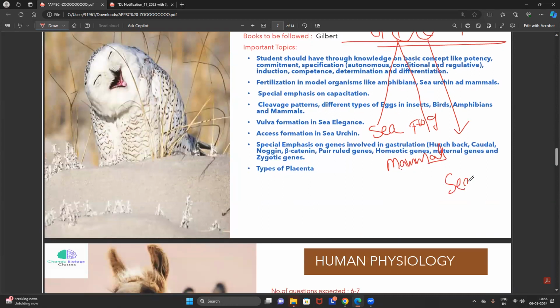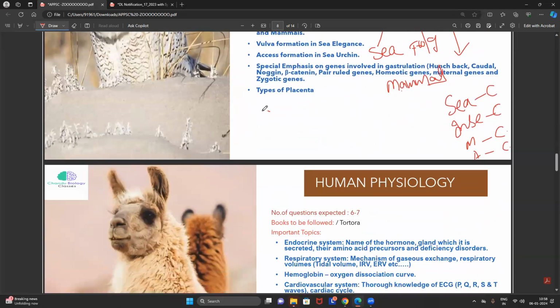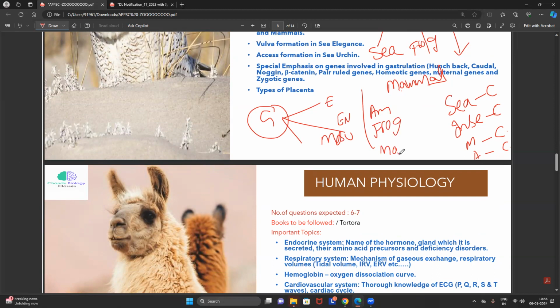What kind of egg is present in the sea urchin and what is the pattern of cleavage? What kind of eggs are present in insects and their pattern of cleavage? Mammals, their pattern of cleavage. Amphibians, their pattern of cleavage. We have to read in great depth. And when you are reading gastrulation, in the entire chapter, gastrulation is the most difficult topic. Why? Because you have to read in depth. Gastrulation is the formation of ectoderm, endoderm, mesoderm. This is easy. But you have to read how gastrulation is happening in the amphibians, in the frog, in the mammals.